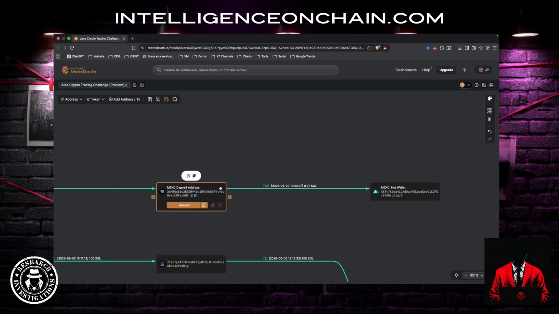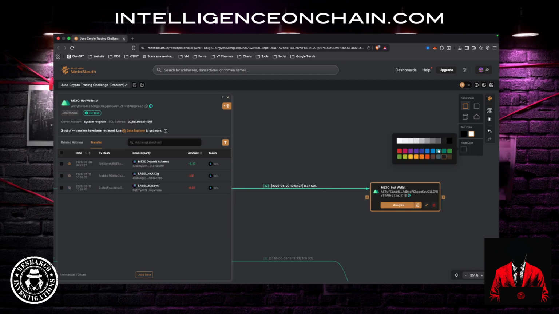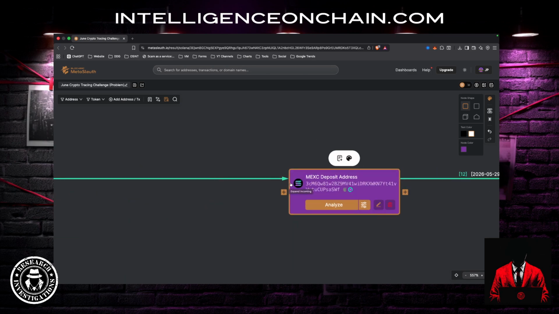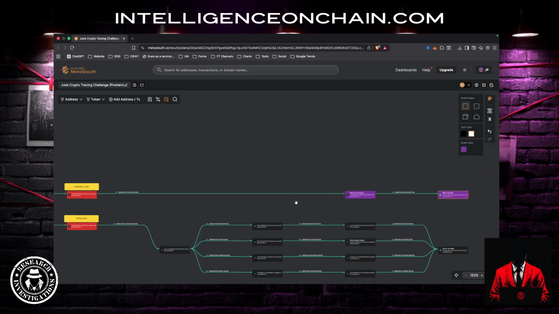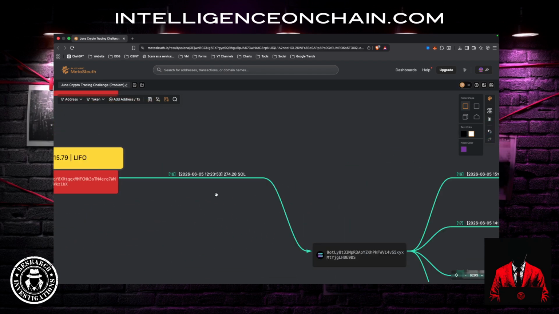Okay, so I like to change colors just to highlight ownership. So exchanges I always call a purple. So we can subpoena this one, but now we need to look a little bit further down.